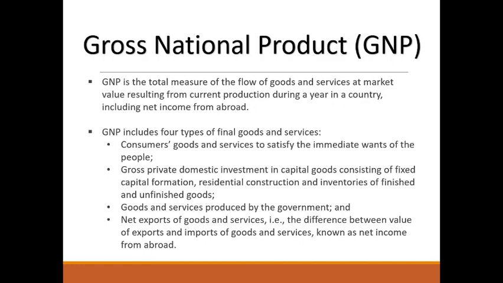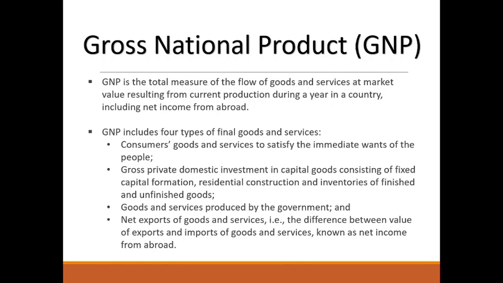Let's see what is gross national product, GNP. GNP is the total measure of the flow of goods and services at market value resulting from current production during a year in a country, including net income from abroad. GNP includes four types of final goods and services. First is consumers' goods and services to satisfy the immediate wants of the people.